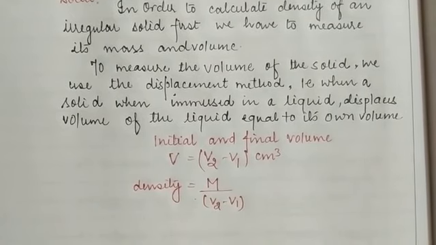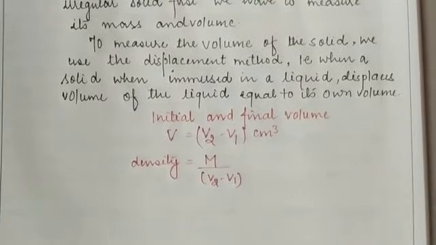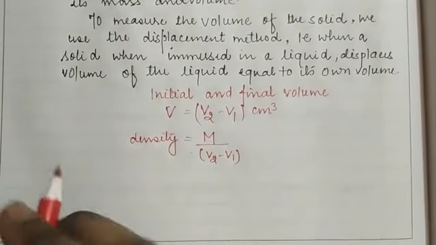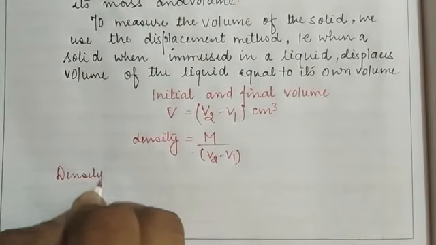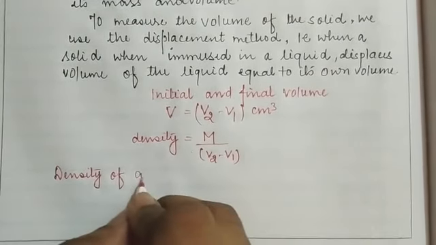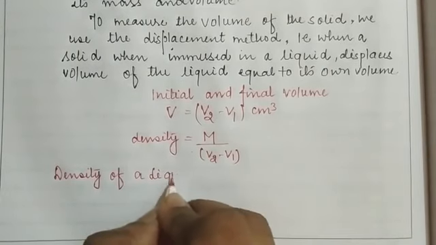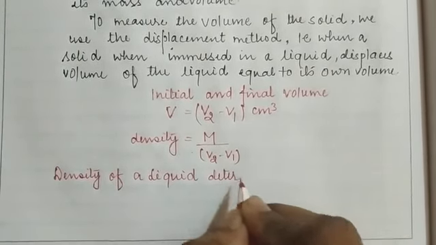Okay children, now we are going to discuss the determination of the density of a liquid. What are the possible ways with which we can calculate the density of a liquid?